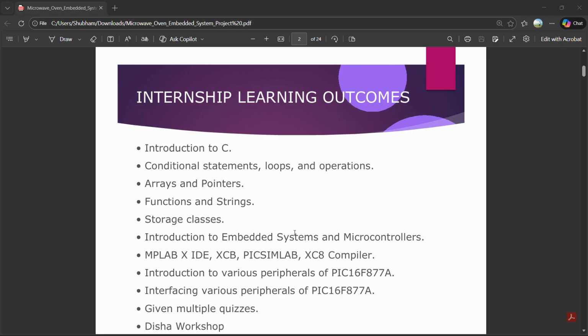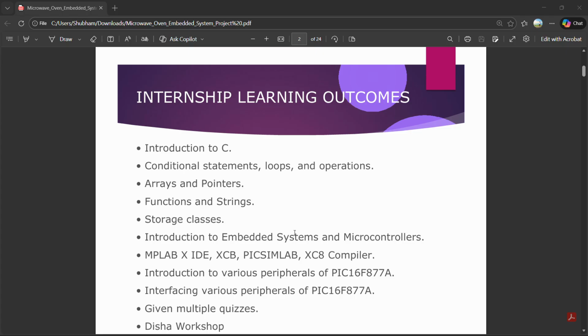First is an introduction to C: conditional statements, loops, and operators. During my internship, I gained strong fundamentals in C programming, starting with basic concepts and proceeding to conditional statements, loops, and operators. I learned arrays and pointers, which helped my understanding of memory handling, along with functions and strings.